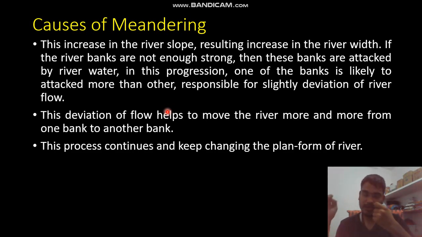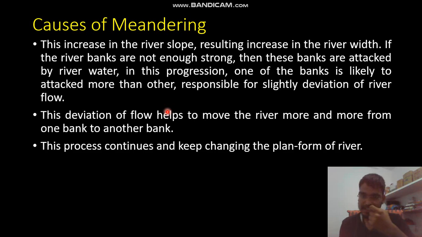As the river slope increases, the velocity of water flowing in the river will increase. It is possible that initially water flows in the subcritical or critical zone, but due to this increase in slope, it will go into the supercritical zone, and when water flows in the supercritical zone, it will reduce its depth and increase the velocity.